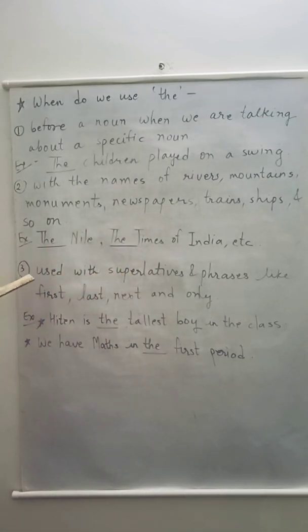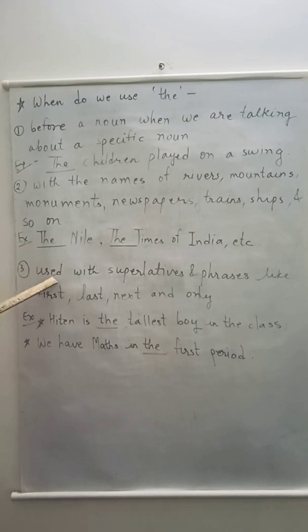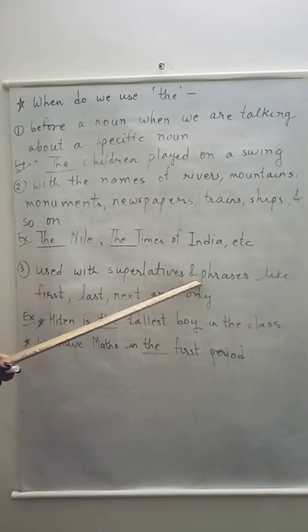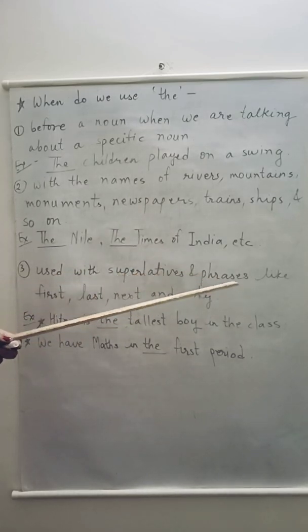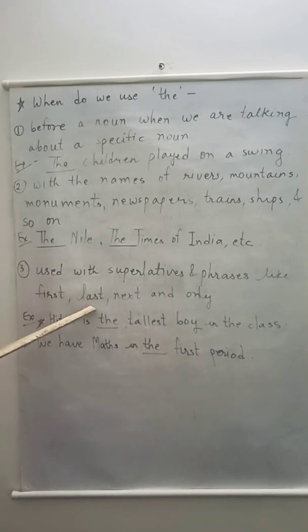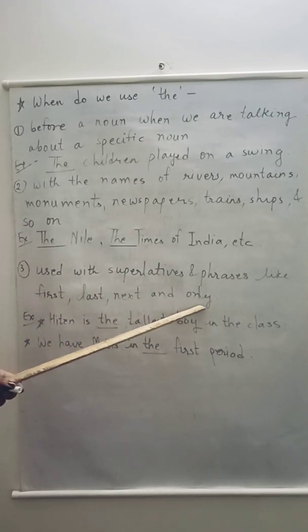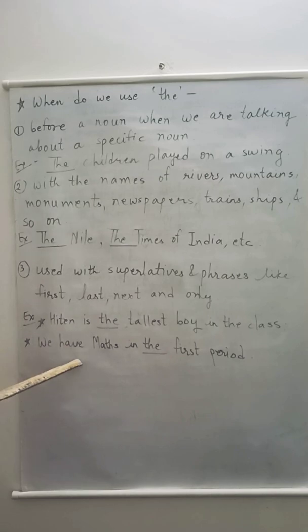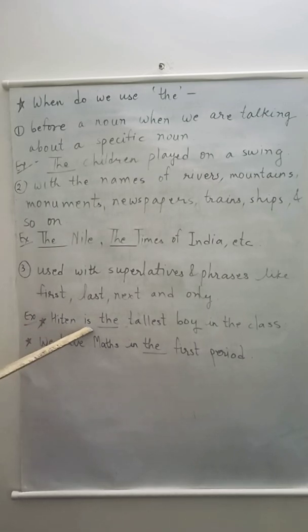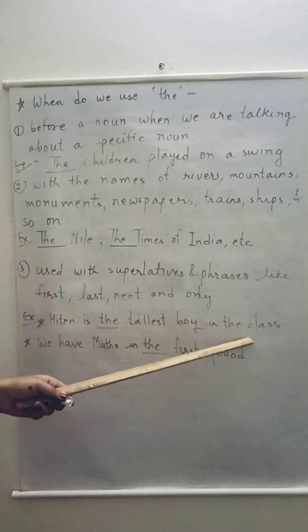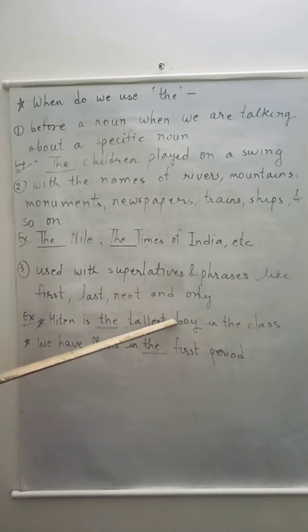Third, we also use the article the with superlatives and phrases like first, last, next, and only. It will be clear from the example. Now see, example number 1. Hiten is dash tallest boy in the class. Now tallest is a superlative.